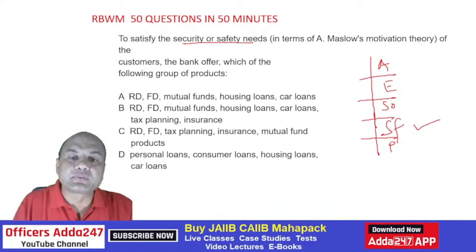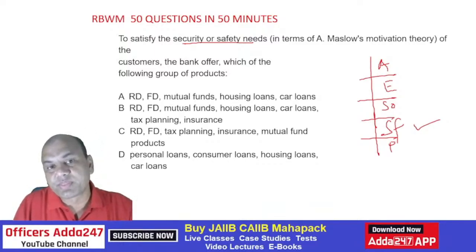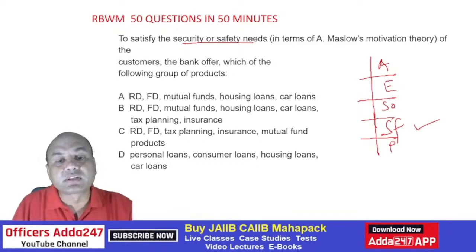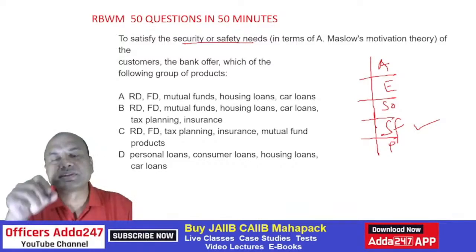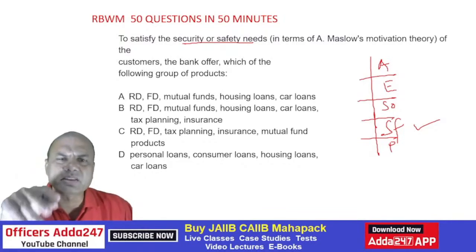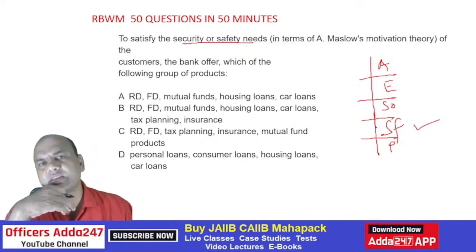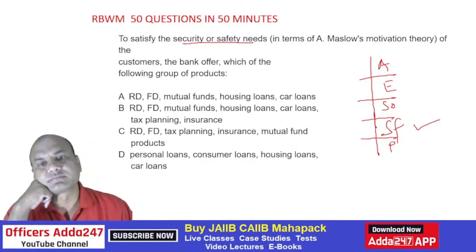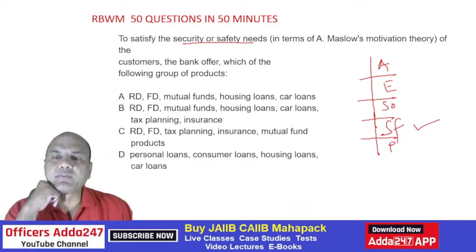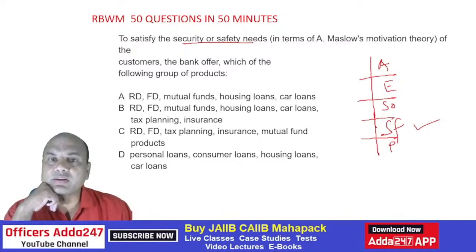RD, FD, mutual fund, housing loans, car loans. RD, FD, mutual fund, housing loan, car loans, tax planning and insurance. RD, FD, tax planning, insurance, mutual fund products. Personal loan, consumer loan, housing loan, car loan. Which is the correct one over here? Let me see how many of you can answer this. Very typical, you can see a common thing over here. There is something common in all these answers except one. What is that common thing which is not required over here?